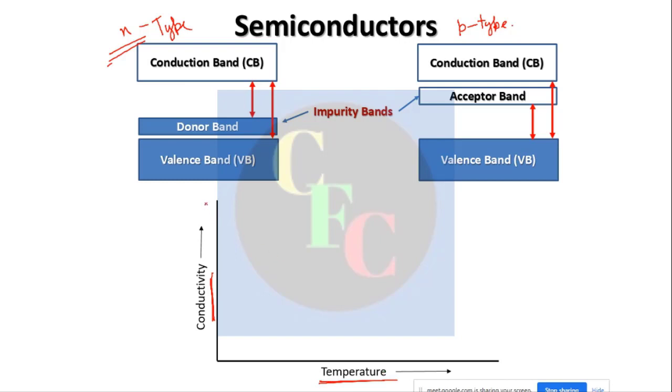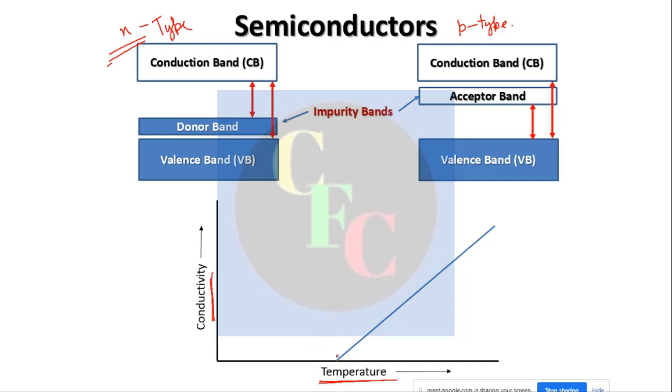Okay. Now see, let us draw the pure semiconductor first, say pure silicon. How will it work? It will work like this. Suppose this blue line indicates the conductivity of pure silicon. So it does not conduct at temperatures near zero.